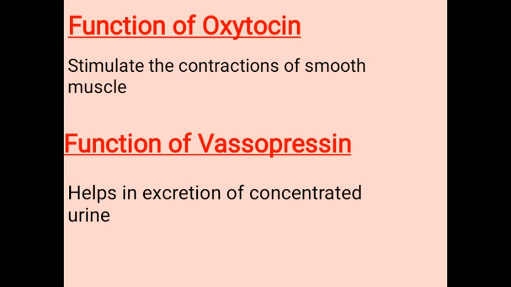Then come to vasopressin. Vasopressin came from two words. Vaso means vessel, pressin means pressure. Vasopressin is referred to as antidiuretic hormone, ADH. The reason is it increases the tubular reabsorption of sodium and water from the kidney. Thus, it helps in excretion of concentrated urine.